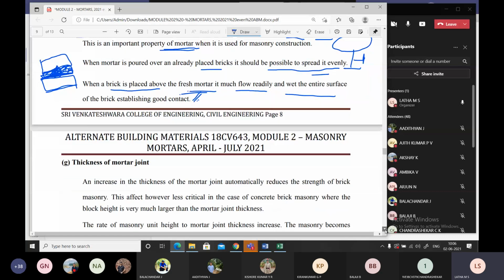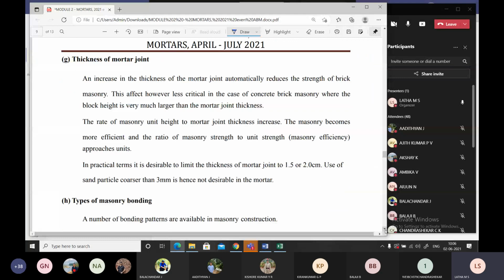Next is thickness of mortar. Suppose at your house, now you are all free, you have 10 bricks at home. Some amount of cement will be there here and there, or with your neighbor. Students, today you do this work at home.